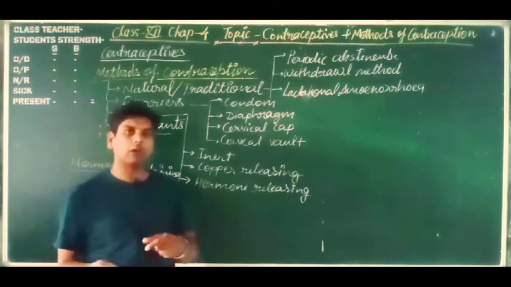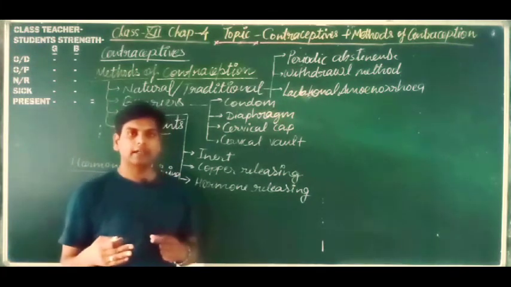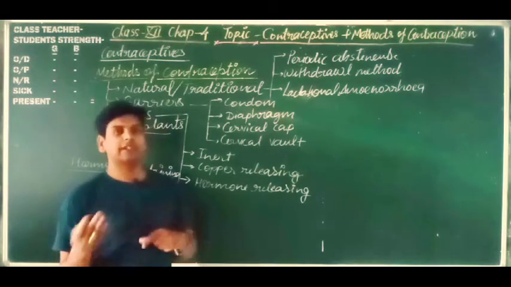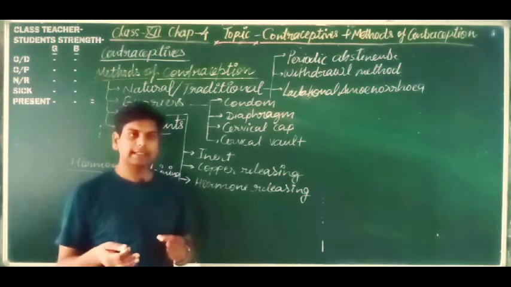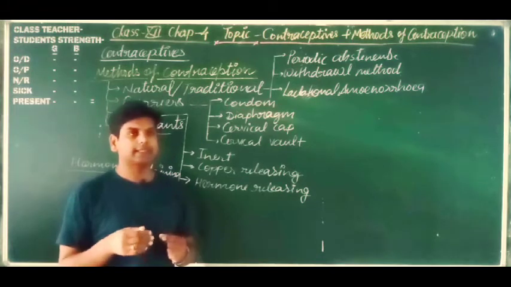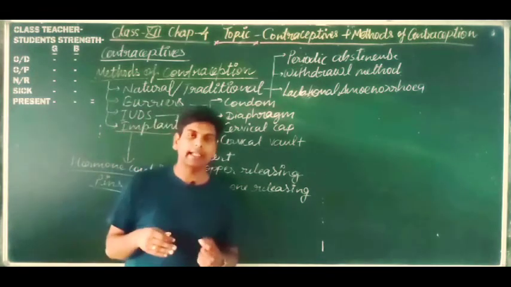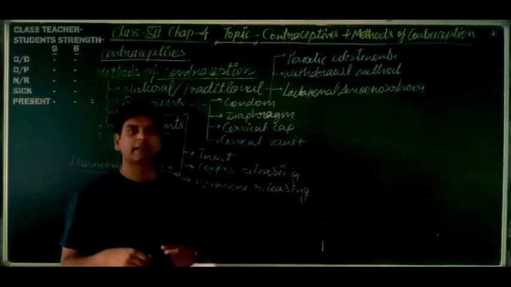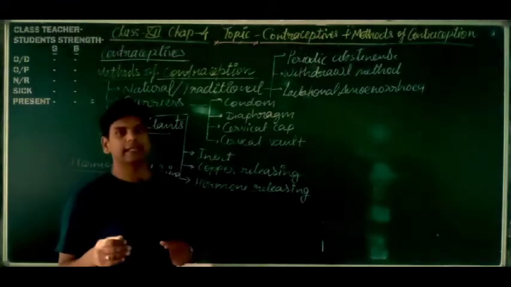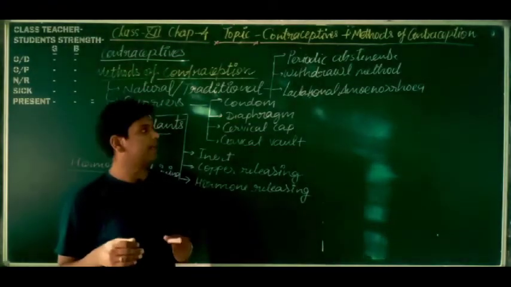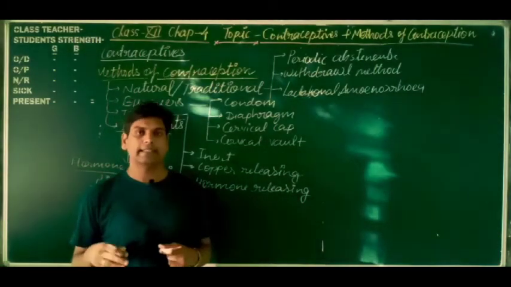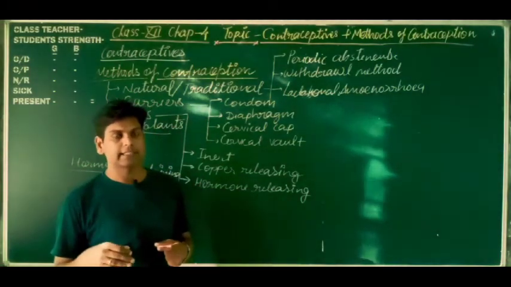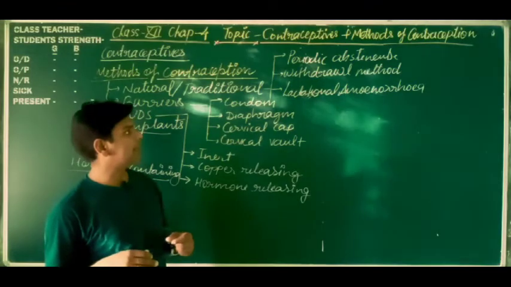Okay, so before ovulation is the safe period for sex, and after ovulation it is risky, because after ovulation the next 48 hours are the fertility period. That is why it is a very risky period, and if intercourse occurs in this period, then the chances of pregnancy increase.